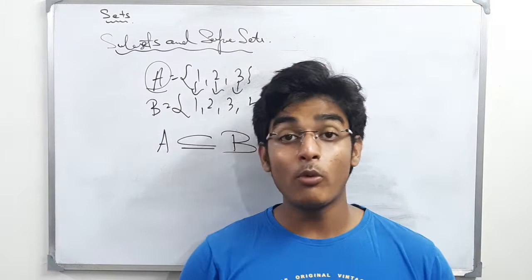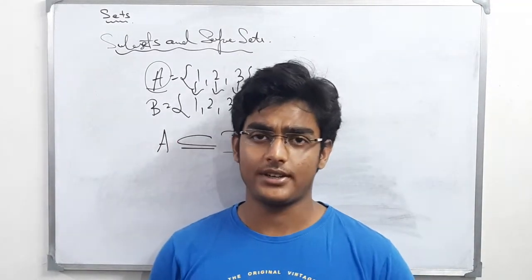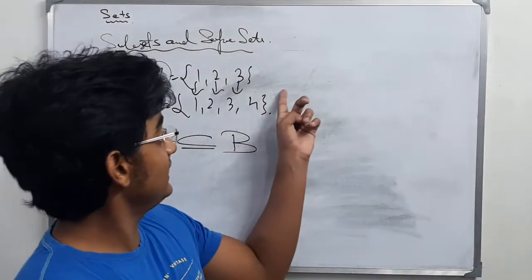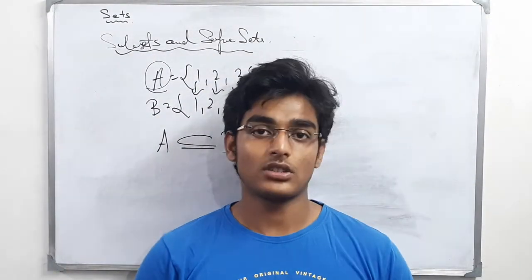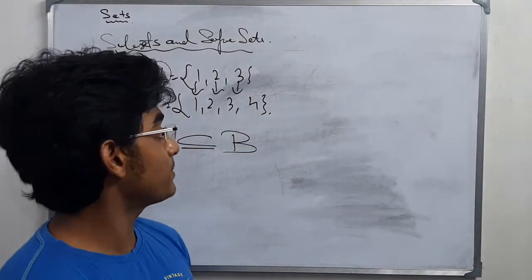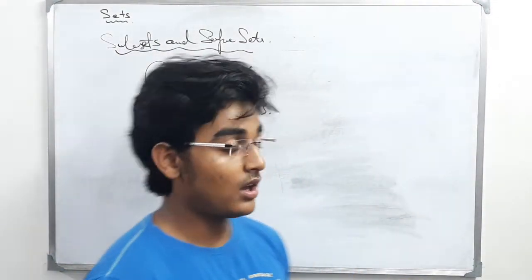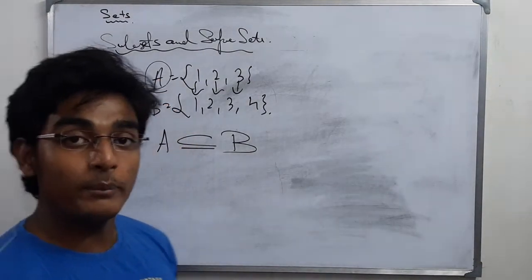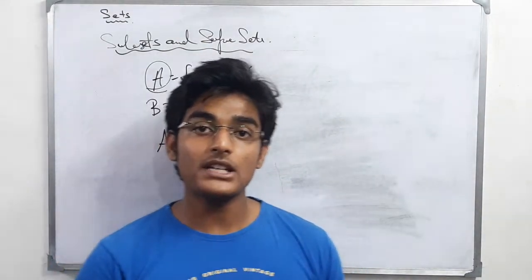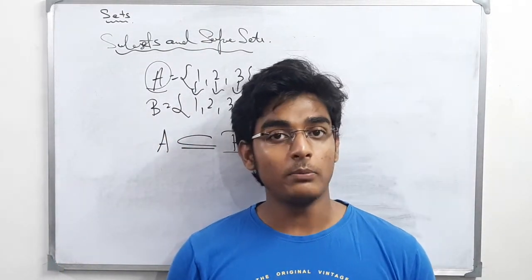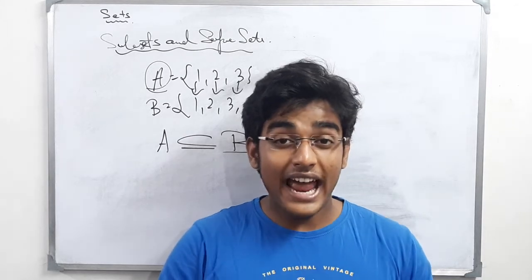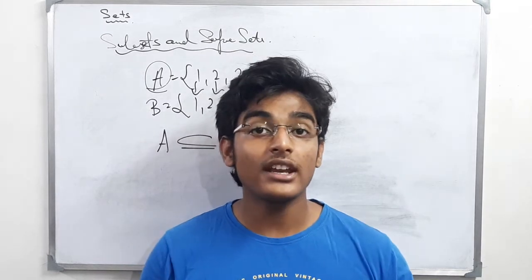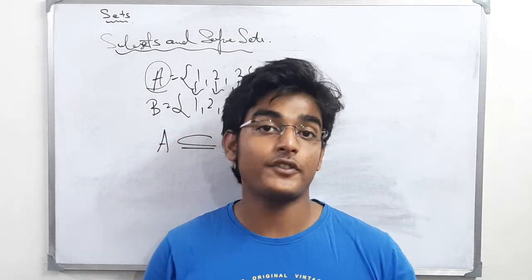From here we get one more term which is proper subset. What is a proper subset? This is an example of a proper subset condition. A is said to be a proper subset of B if all the elements of A are included in B, but there is at least one element in B which is not there in A or which is different from that of A.